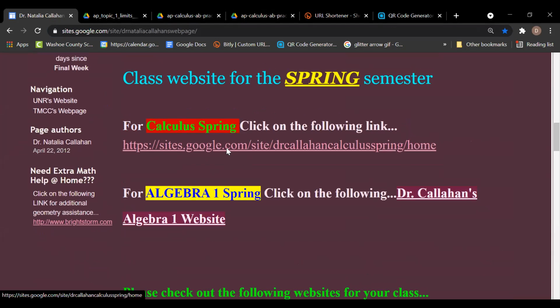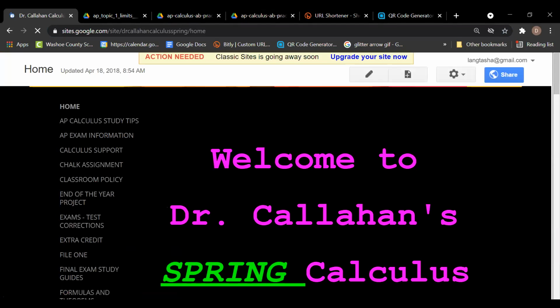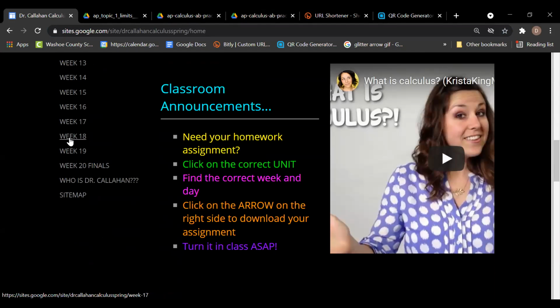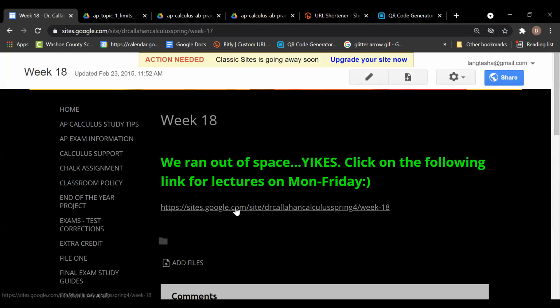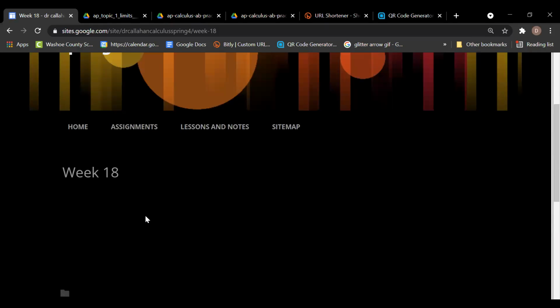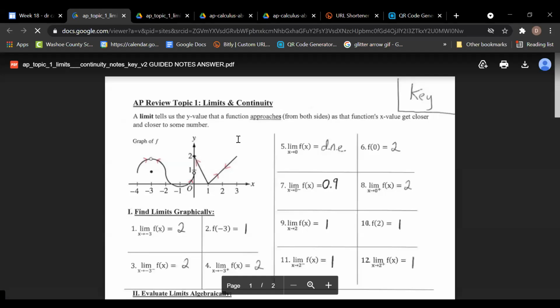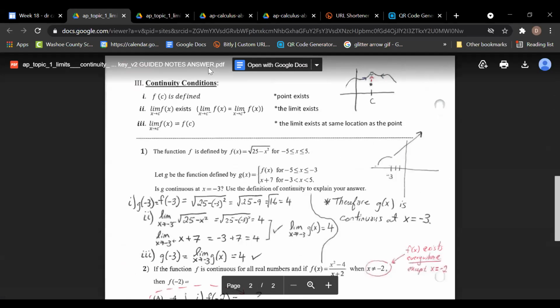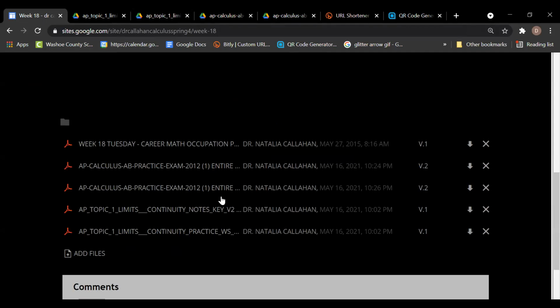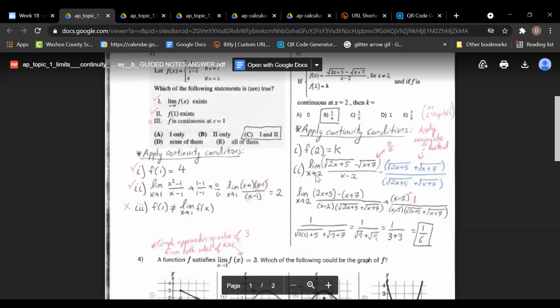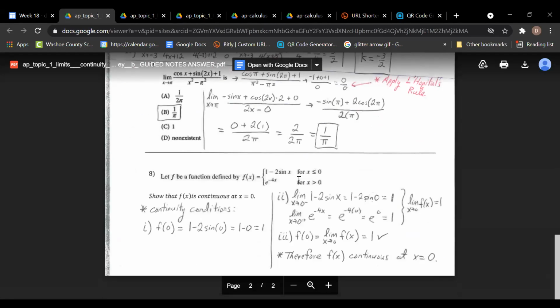You want to go to Calculus Spring because we're in the spring semester. Go down to week 18. We're out of space, so click on this one more link. Once you get there, it's going to be the AP topic practice. If you click on the one above that, it will give you the answers for the ones that we just went through. But of course, this is the one that we are not going over. It's this one right here, practice. Click on that, and it'll give you the answers for the practice. Okay, so that's one way that you can access that.